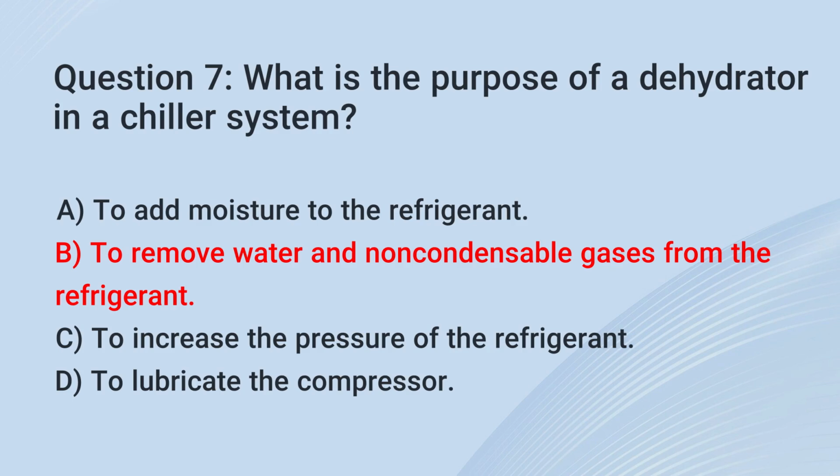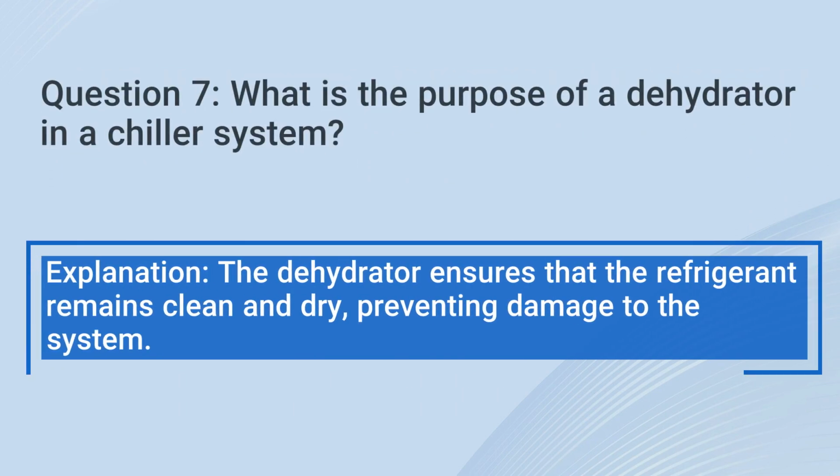The correct answer is B. To remove water and non-condensable gases from the refrigerant. Explanation: the dehydrator ensures that the refrigerant remains clean and dry, preventing damage to the system.